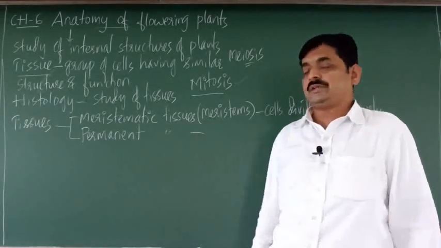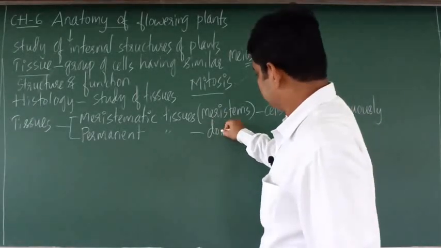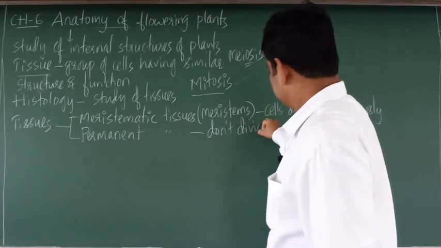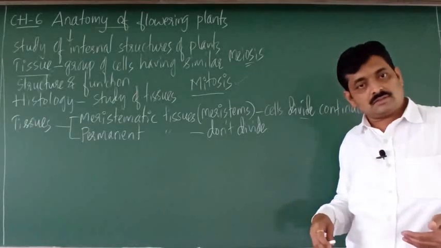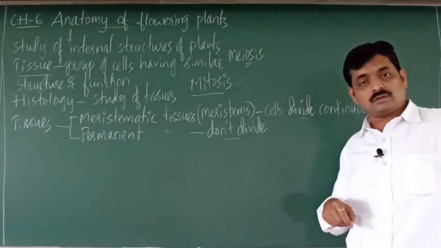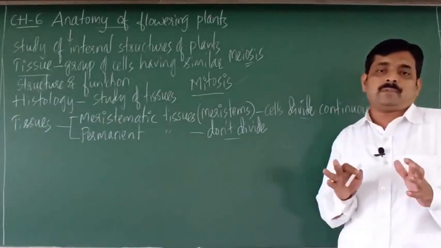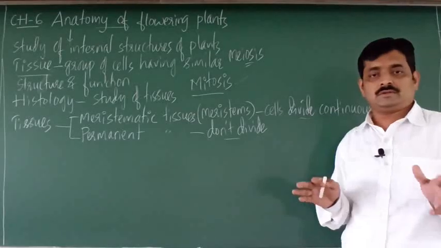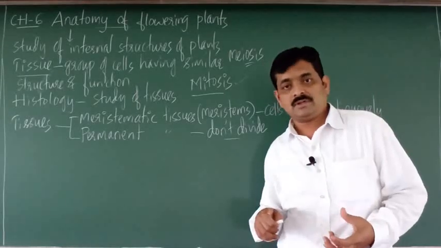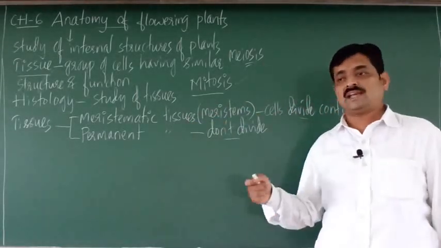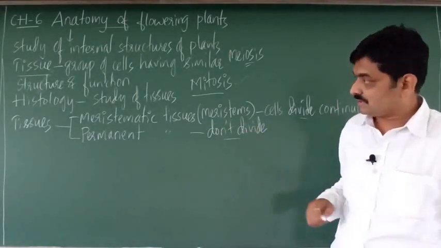Then what are these permanent tissues? Permanent tissues don't divide. Permanent tissues have cells and these cells don't divide. These cells have a fixed shape and size. So that is the two types of tissues in plants. Followed? Then next we will consider